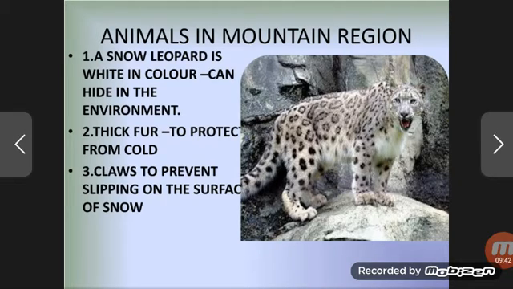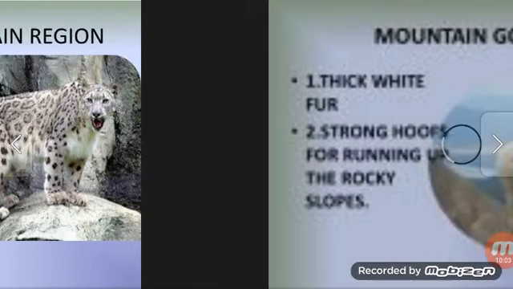Thick fur to protect from cold. It is having a thick layer of fur on its body which keeps its body warm and protects it from the cold. Then claws to prevent slipping on the surface of snow. It is having such claws which prevent it from slipping on the snowy surface.